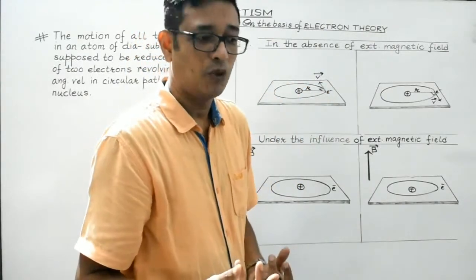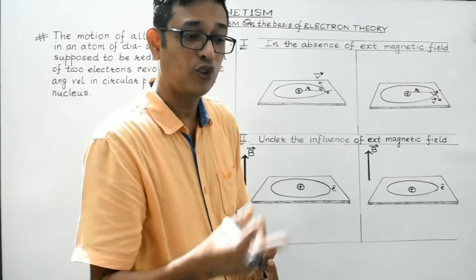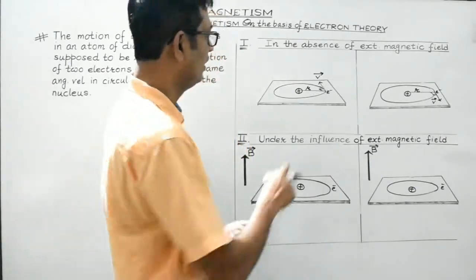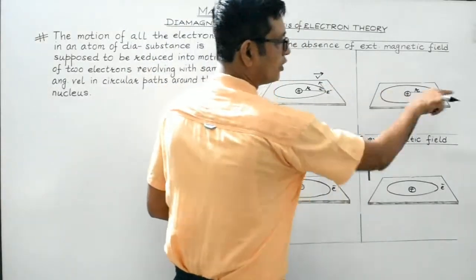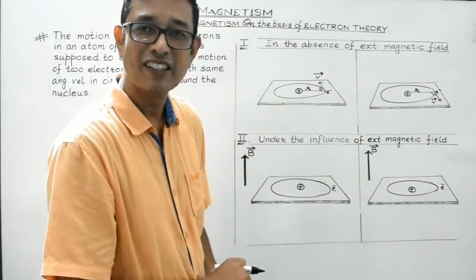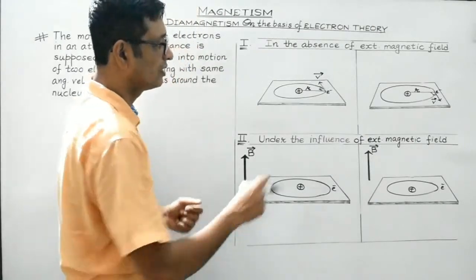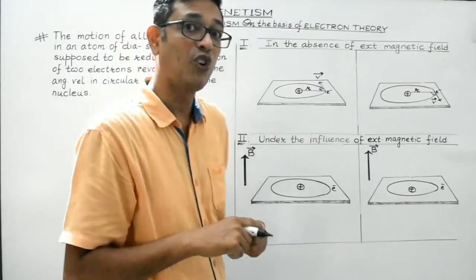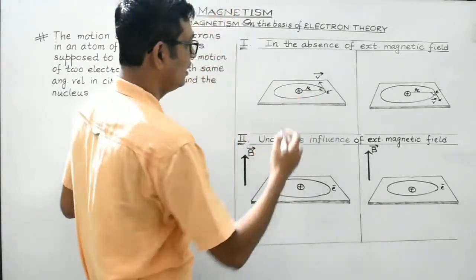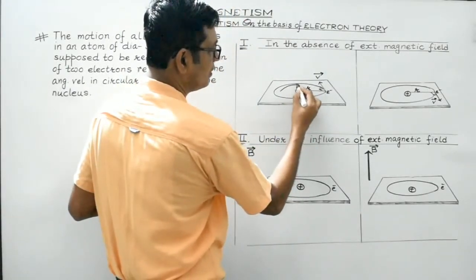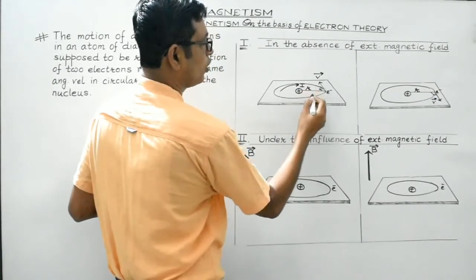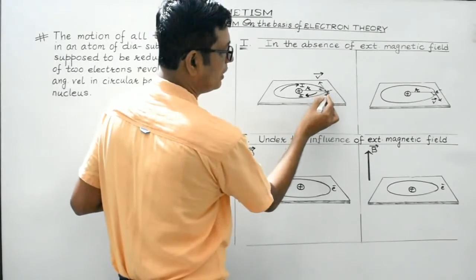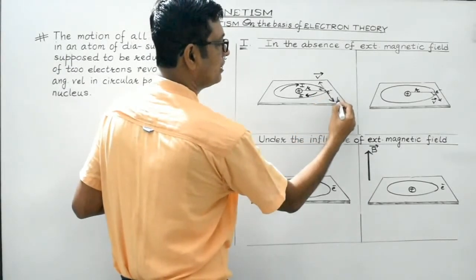So whenever a body, here the electron, follows a curved path, its direction of motion is given by drawing a tangent at that particular point. So this is the velocity vector, which is perpendicular to the radius vector. No doubt regarding this, isn't it? Also students, if it is moving in the anti-clockwise direction, it will constitute a current in the clockwise direction. So current will be along this direction, in the clockwise direction. This will be the direction of the current.